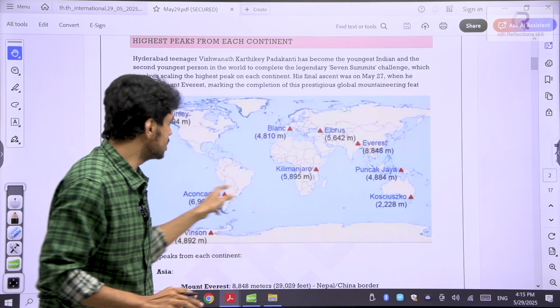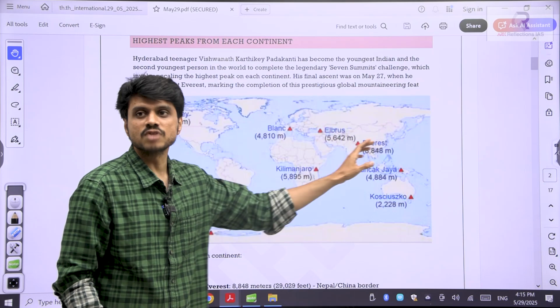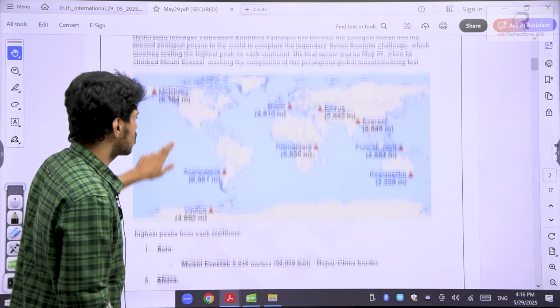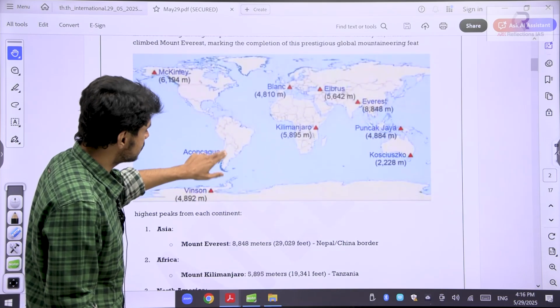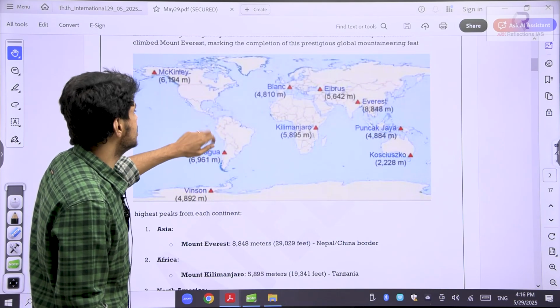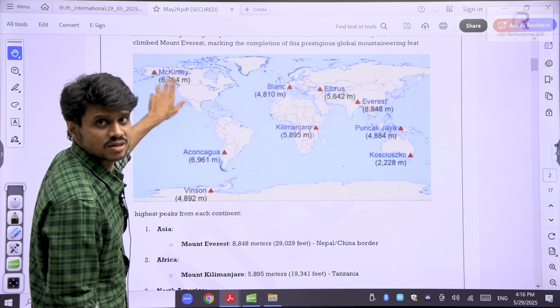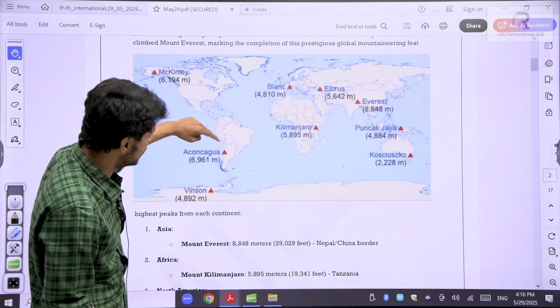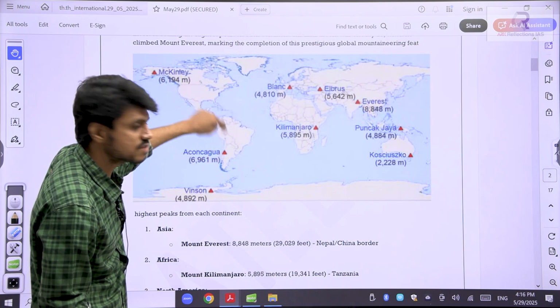You need to go through where the equator passes, where the Tropic of Cancer and Tropic of Capricorn pass, every day. I have given those facts. Aconcagua was the highest peak in the Andes mountains. Here you have the Rockies, the western fold mountains in North America. Here you have the Andes. Basically, the Andes pass through the western parts of the continent.